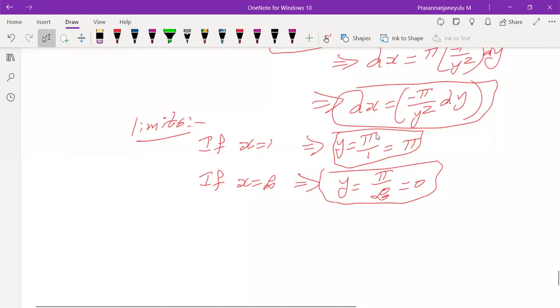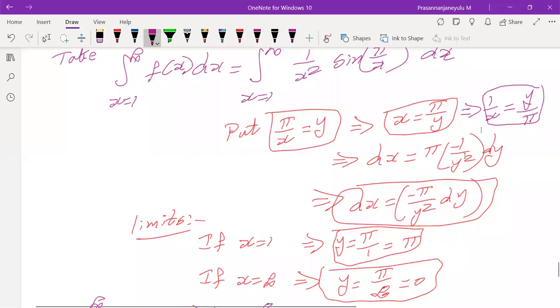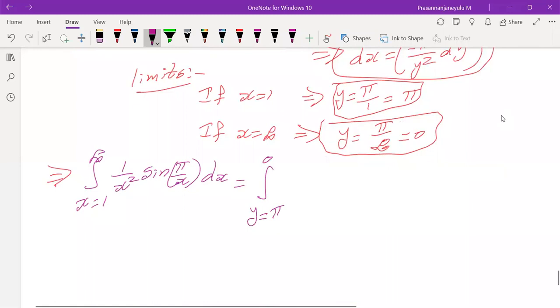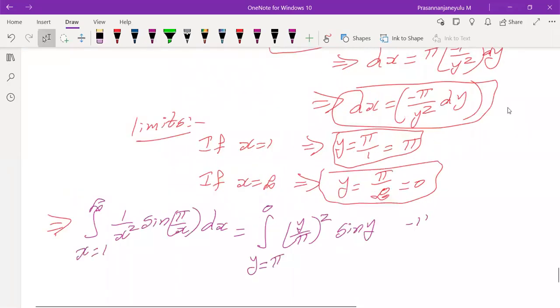So substituting all these things in our problem, that is our previous step. I'm changing the color. Integral, I'm going to substitute here. So x equals pi by y, that implies 1 by x equals y by pi. So I'm going to substitute y by pi whole square into sine of pi by x, which is y, into dx. And dx equals minus pi by y square into dy. These are the things after substitution.